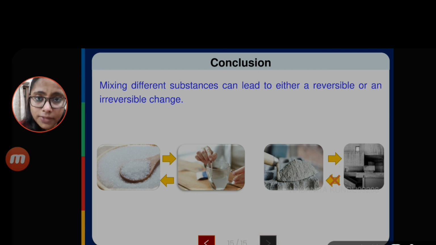Something we cannot get back and something we can get back. So something is irreversible, something is reversible, right? So mixing with things like water or any particle can be reversible. It is based on the properties, on the materials and whatever they are made up of. All of it is depending on that, right?